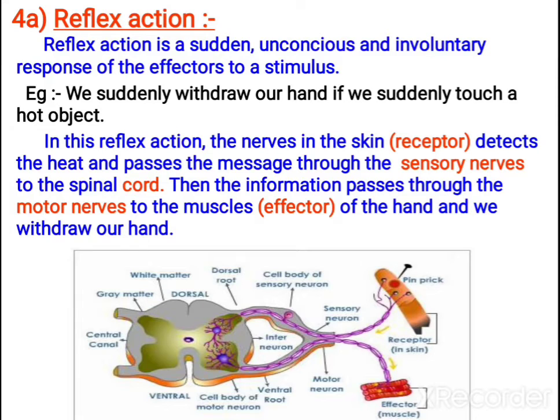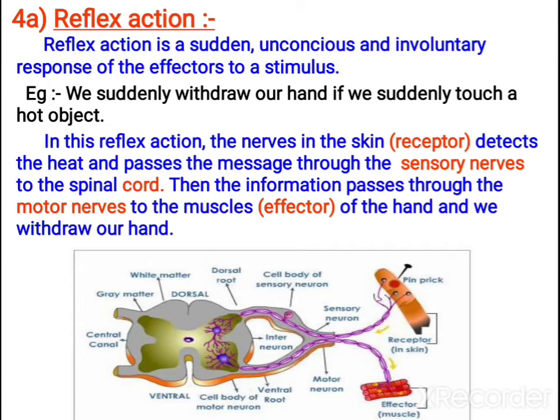So the reflex action is an unconscious, sudden, involuntary response. We suddenly withdraw our hand if we touch a hot object. You are not planning to remove your hand. Soon after touching, you are removing your hand. That is also an example of reflex action. For example, if you hear a cracker sound, you close your ears. You are not thinking at all. It is happening on its own, unconsciously. That is also called reflex action. There are so many examples. Whatever action takes place unconsciously and suddenly, as an involuntary response, that will be reflex action.